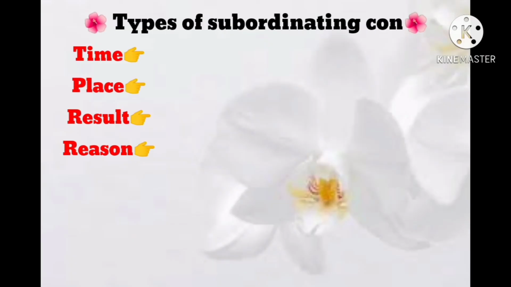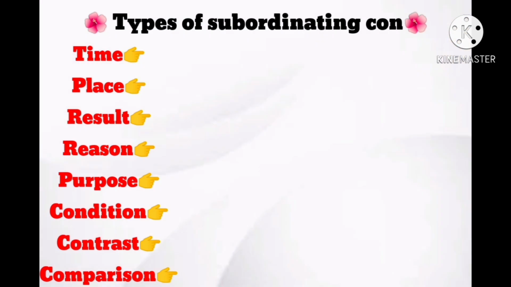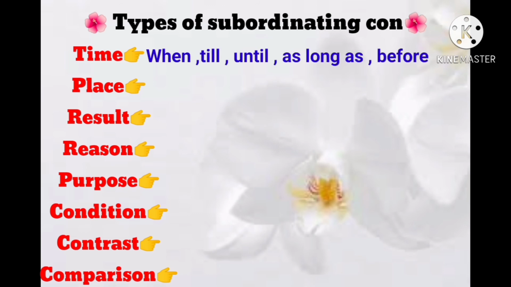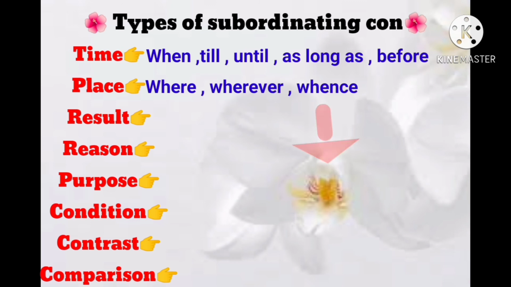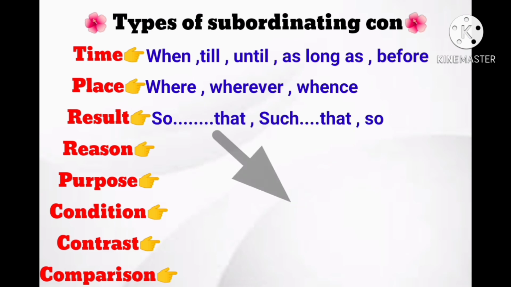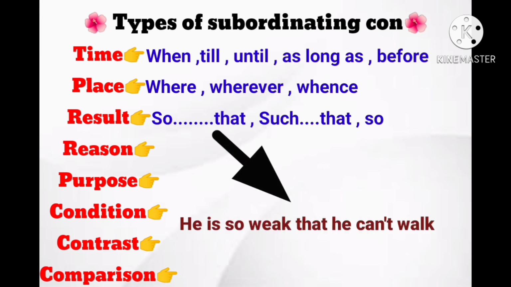Types of subordinating conjunctions: time, place, result, reason, purpose, condition, contrast, comparison. We have almost studied all the examples related to this, and now we will discuss those examples which will be new for us. Time: when, till, until, as long as, before. Now next is place: where, wherever, whence. Whence is new, which means from where. Go whence you are means go from where you are. Result: so that, such that, so. He is so weak that he cannot walk.